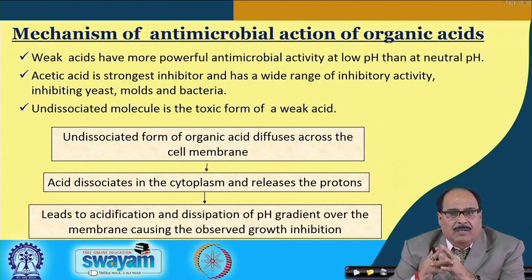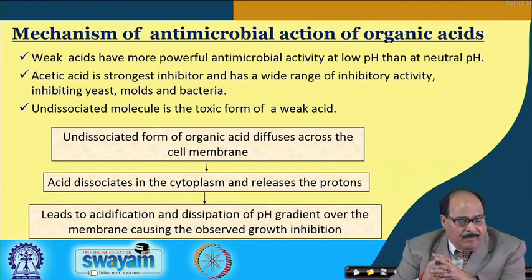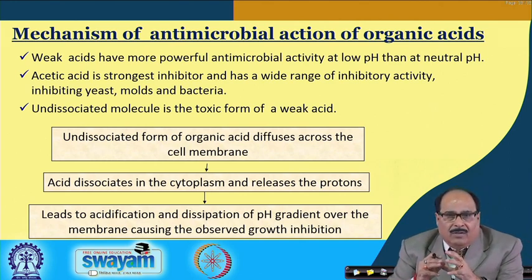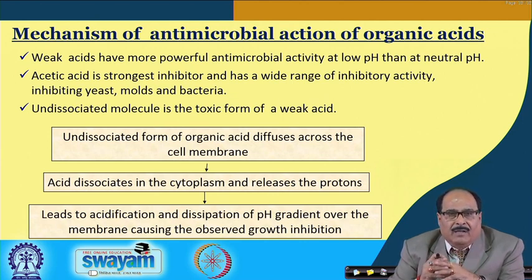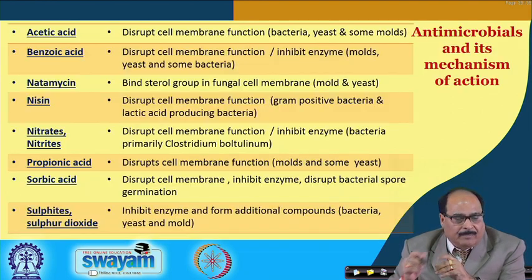The undissociated form of organic acid diffuses across the cell membrane. The acid dissociates in the cytoplasm and releases the proton, and ultimately leads to the acidification and dissipation of the pH gradient over the membrane, causing the observed growth inhibition. So, this is the way the organic acids perform their antimicrobial action.